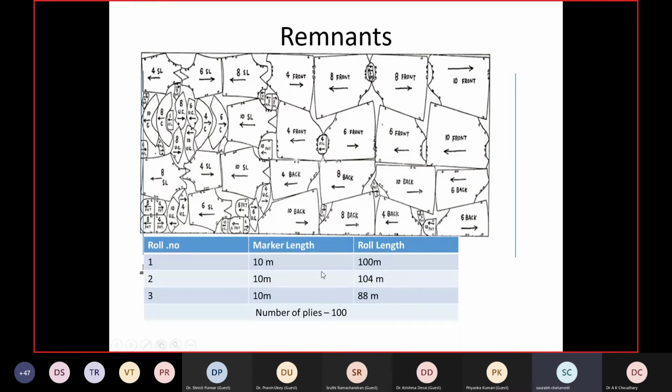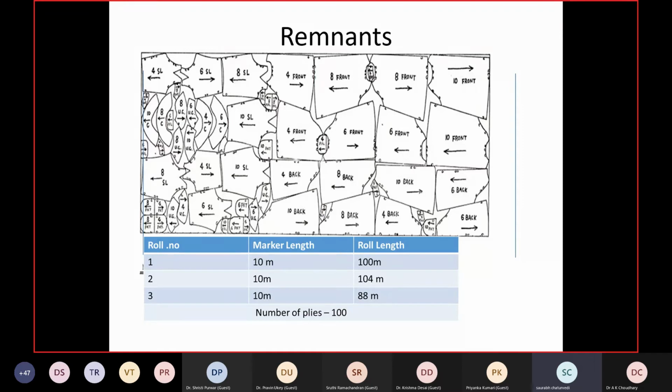For example, in this case, there are 3 rolls. In the first roll, there is no remnant loss. In the second roll, the remnant loss is 4 meters. In the third roll, the remnant loss is 8 meters if there is no splicing. So this roll of 88 meters should not be used for this marker length. In case there is a marker length of maybe 11 meters, this roll is better suited for that.